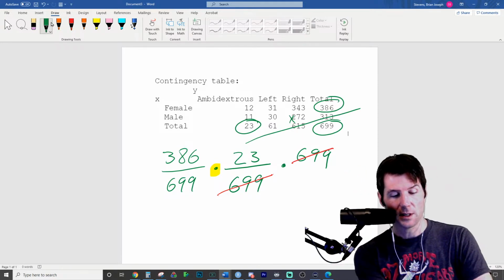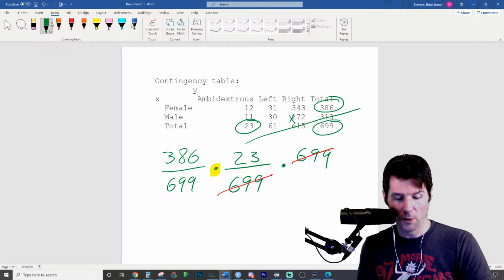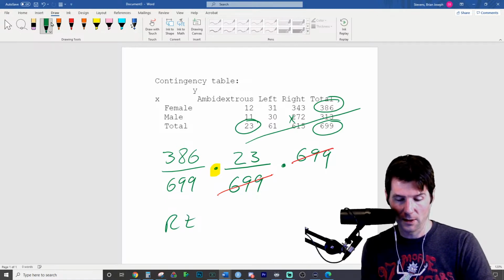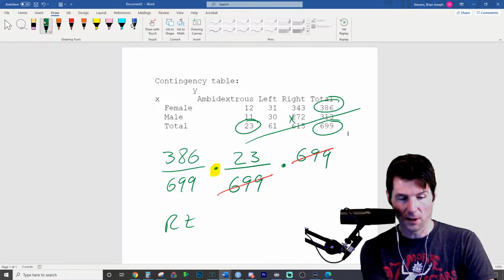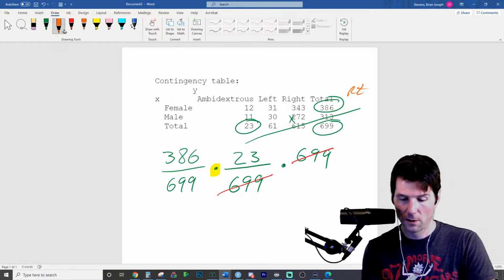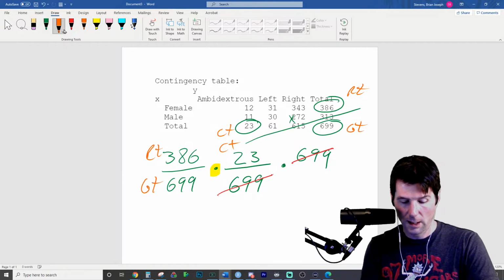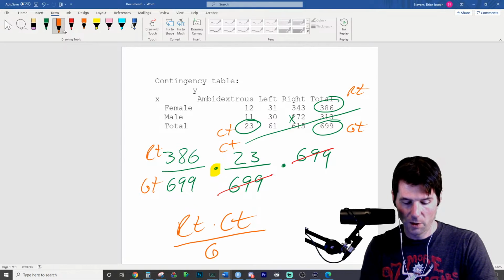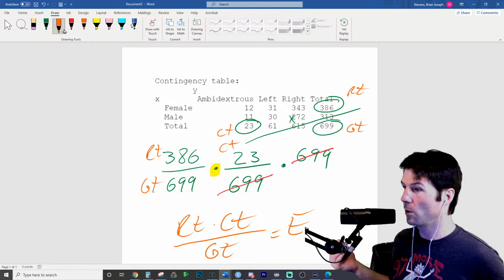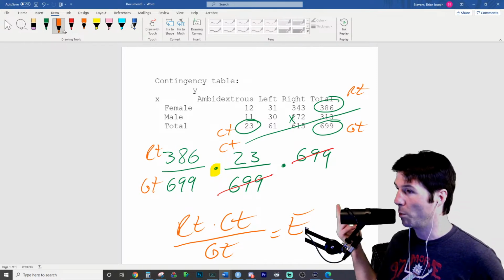But when you reduce it, you're really just doing the row total, which you can see right there. I'll mark it in different colors so we can see it. This is the row total. This is the column total, and this is the grand total. So this is the row total, column total, grand total, and you're literally just getting the formula row total times column total over grand total. So when you reduce it, that's the expected count. So it's using the rule, yep, row times column over grand total, exactly, boom.